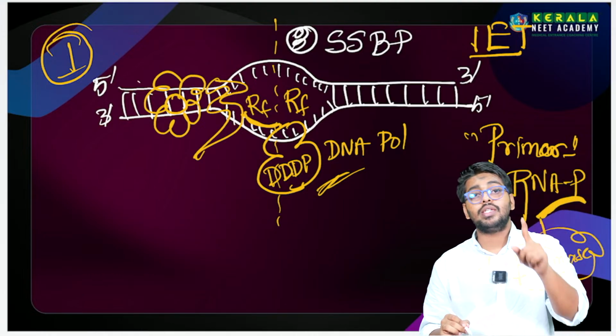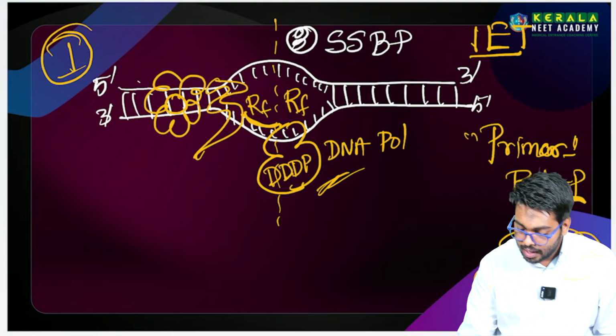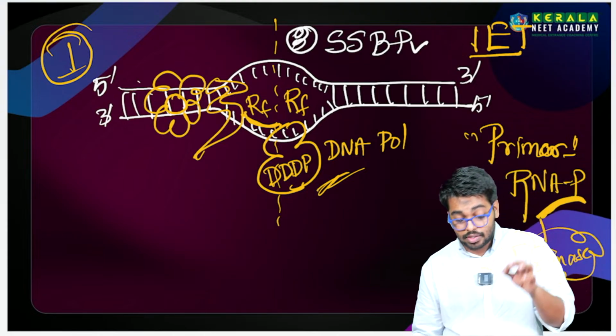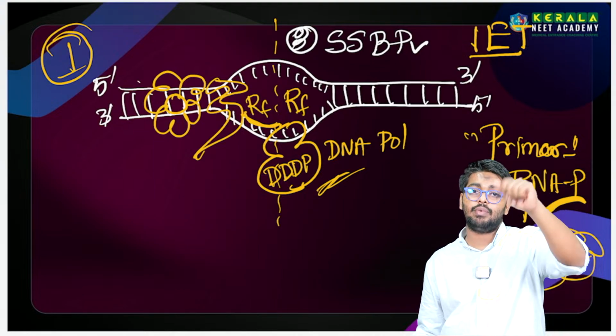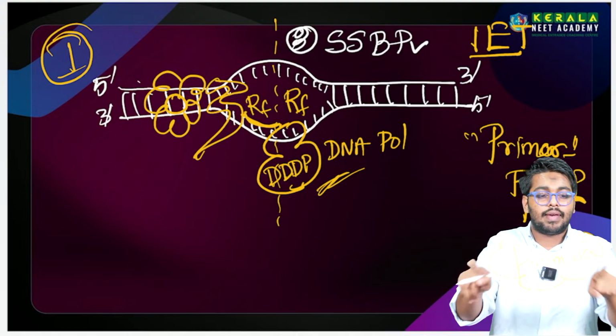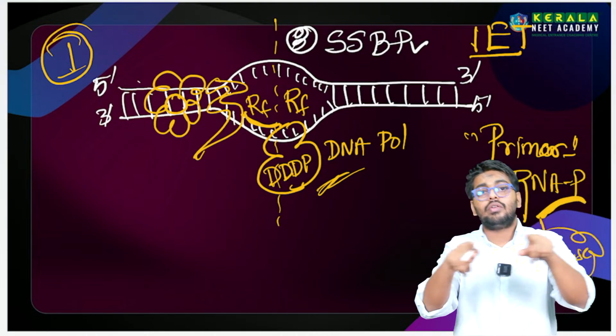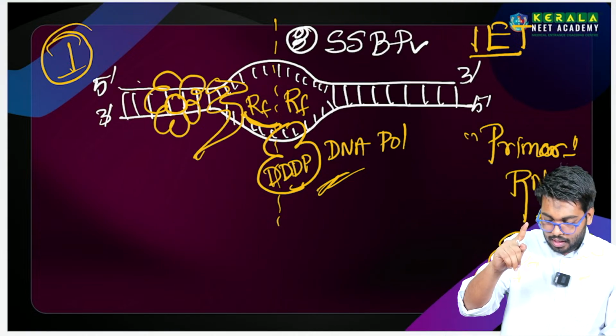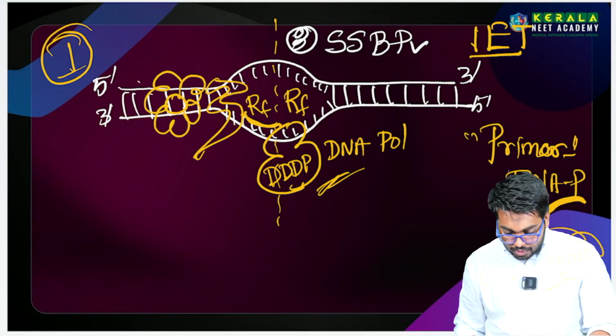Stabilize the DNA. Single strand DNA is stabilized by the single strand binding protein, from the re-annealing process. Re-annealing அப்படின்னா rejoining of the DNA and the helix இல்லையா?